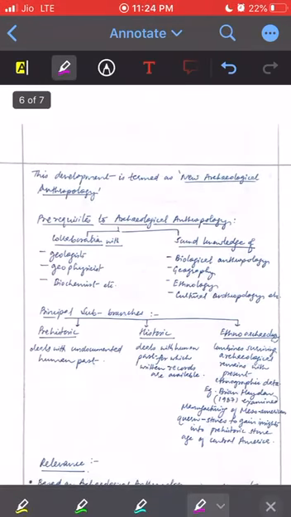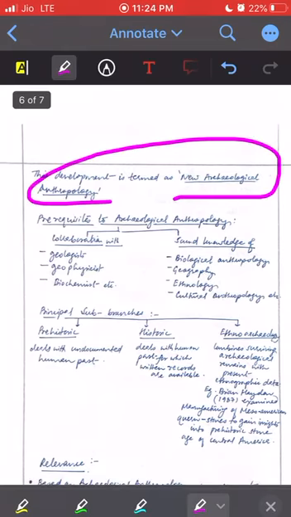And then this development was known as neo-archaeological anthropology. And one point is important: prerequisites. That is, for archaeological anthropology, we need to collaborate with geologists, geophysicists. I think I have explained this above. Geologist, geophysicist, biochemist, and must have a sound knowledge of biological anthropology, geography, ethnology, cultural anthropology, etc.